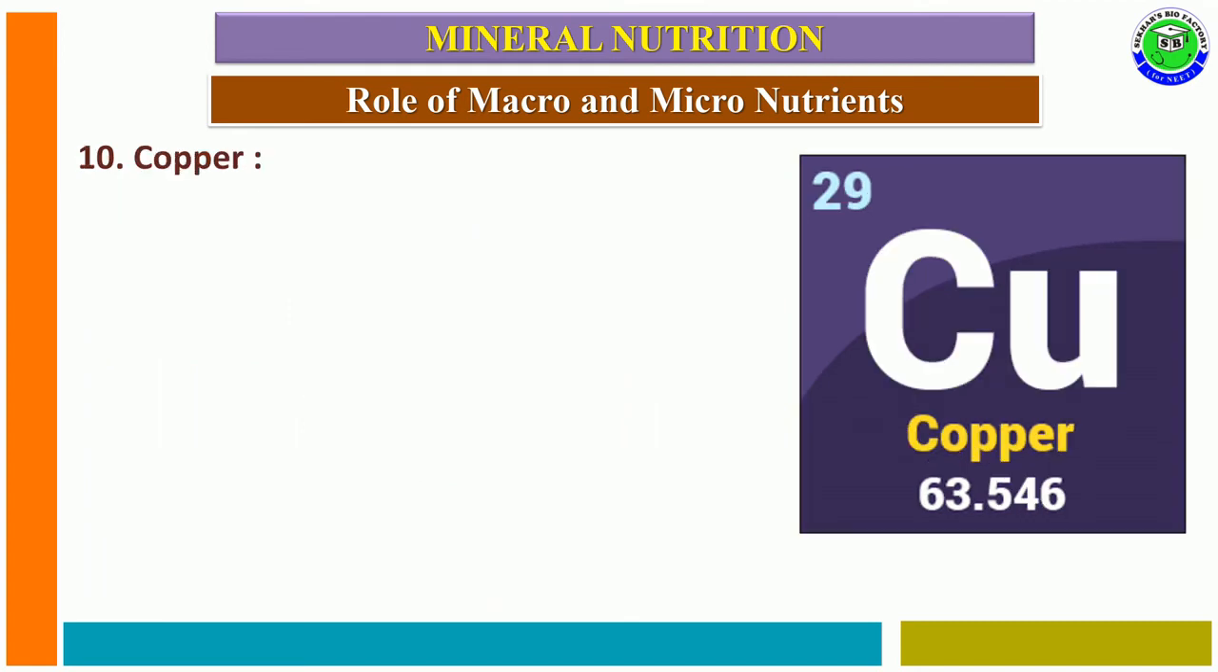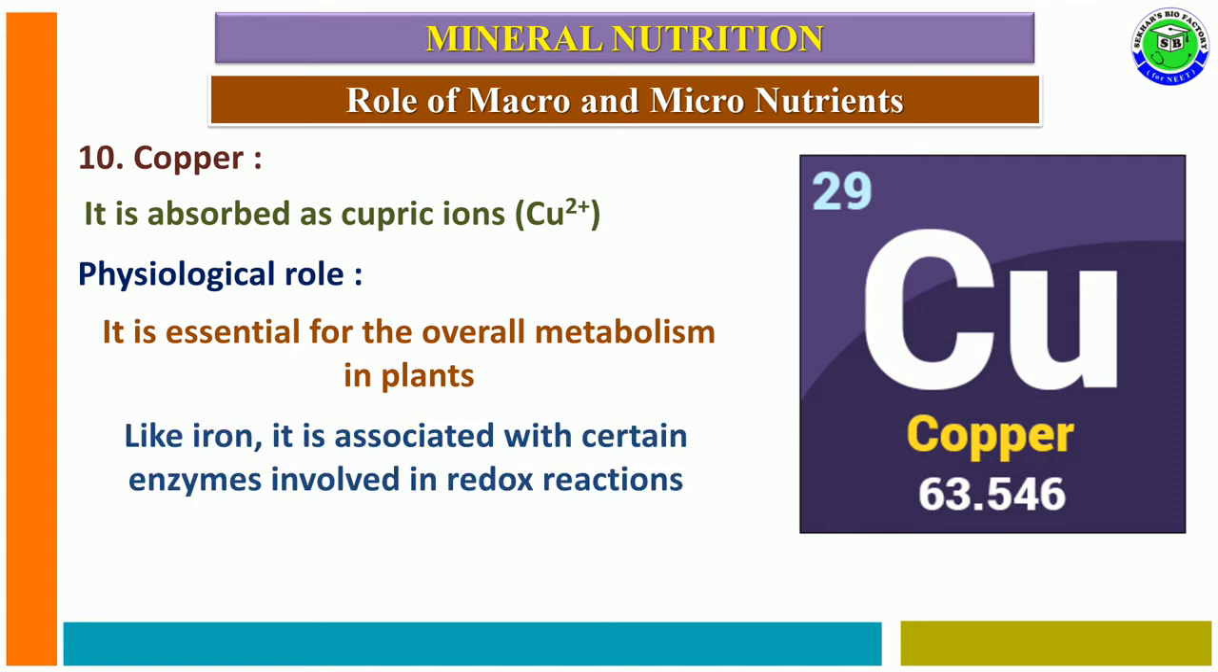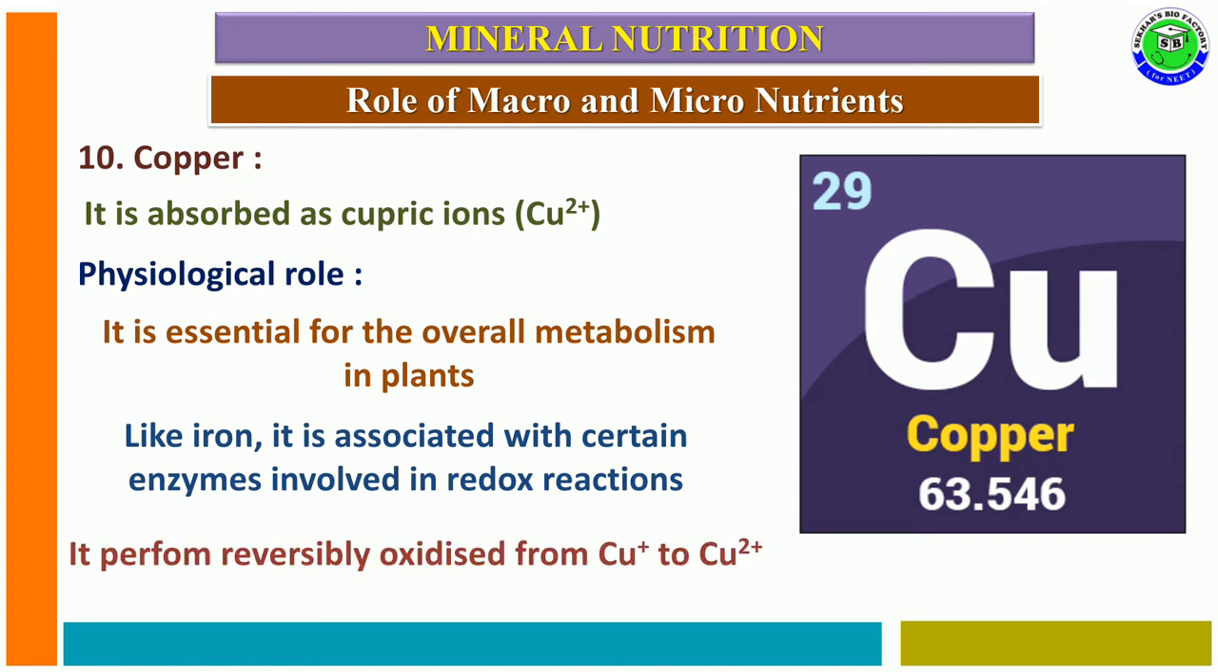The 10th element is copper. Copper is absorbed by plants from soil in the cupric ionic form, Cu2 plus. The main physiological role of copper ions is that they are useful for overall metabolism in plants. Like iron, copper is also associated with certain enzymes involved in redox reaction processes. During this, it performs reversible oxidation. At this time, it converts from Cu plus to Cu2 plus.